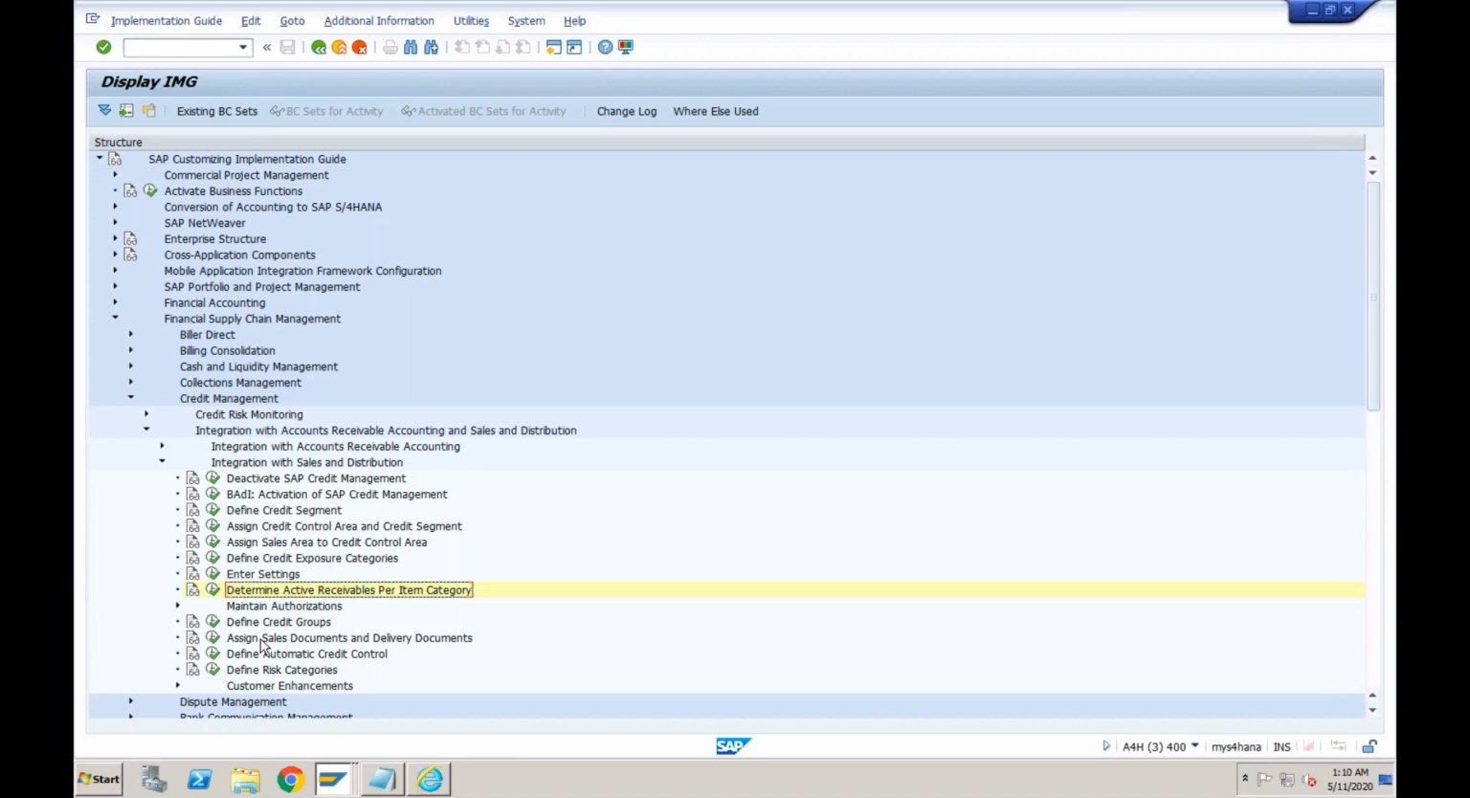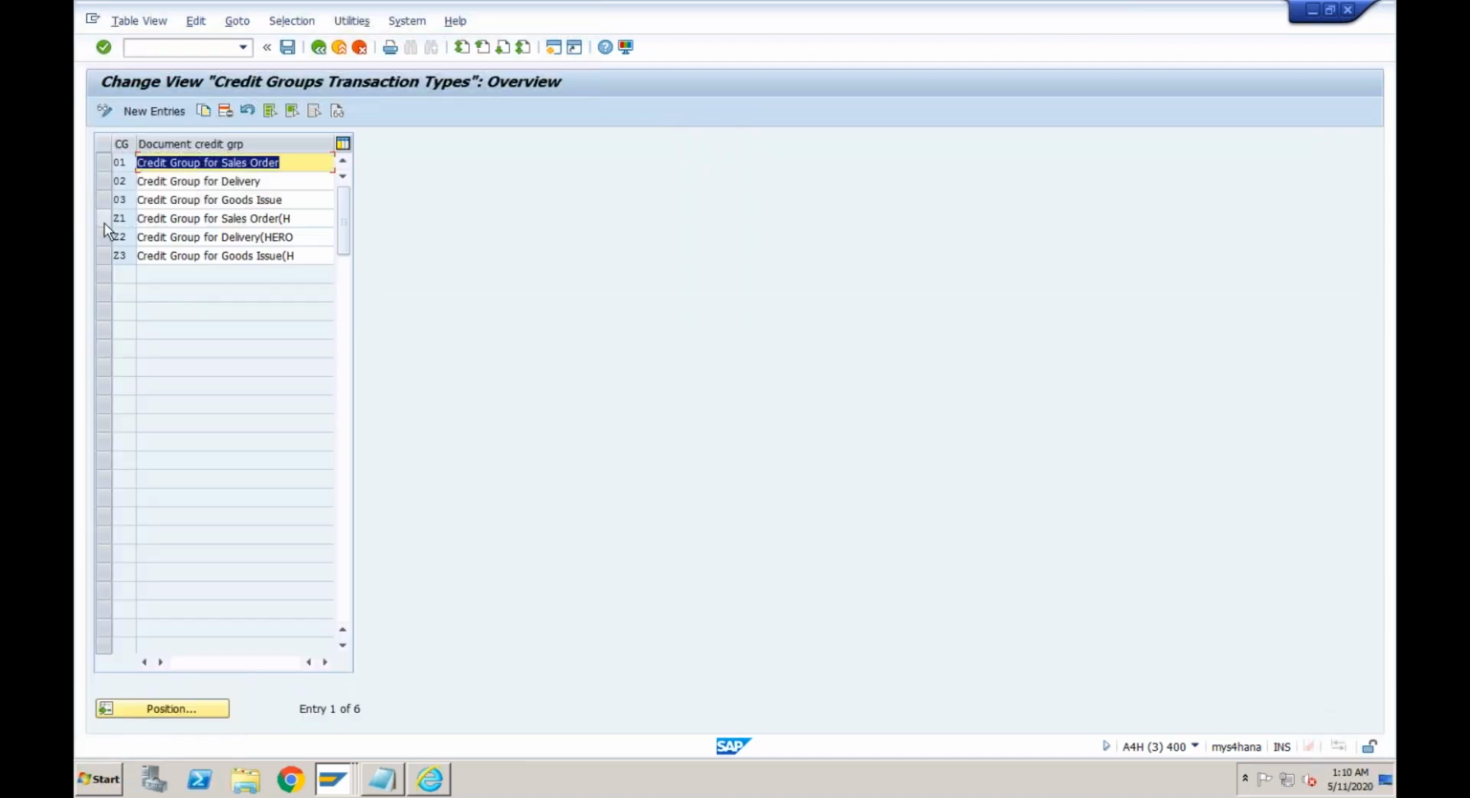Next one is assign the sales documents and delivery documents. These are related to authorizations, we will talk about them. Define credit groups. There are only 3 credit groups. I told you this one, Z1, 2, 3 are created by someone. Normally in the standard SAP system, SAP only provides these 3, 01, 02 and 03, and normally we don't touch this. These are the 3 credit groups which are available.